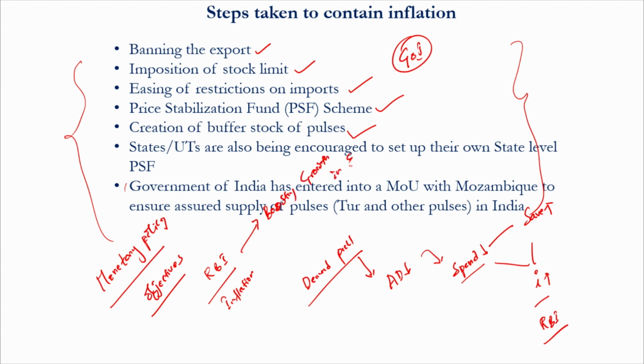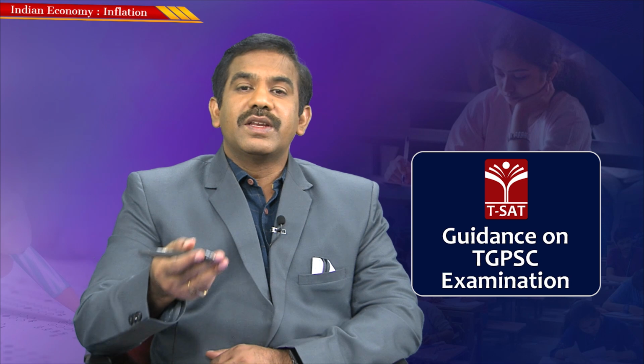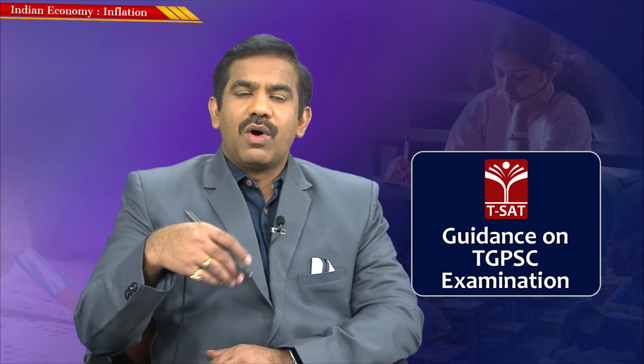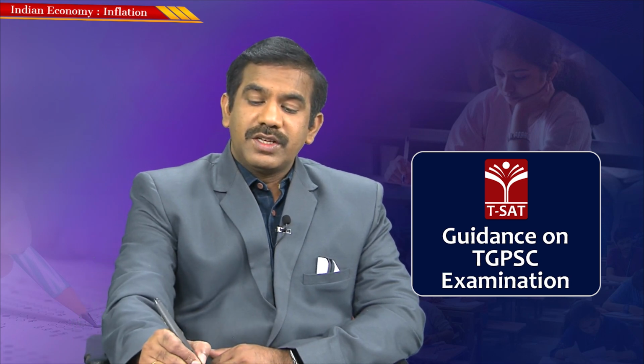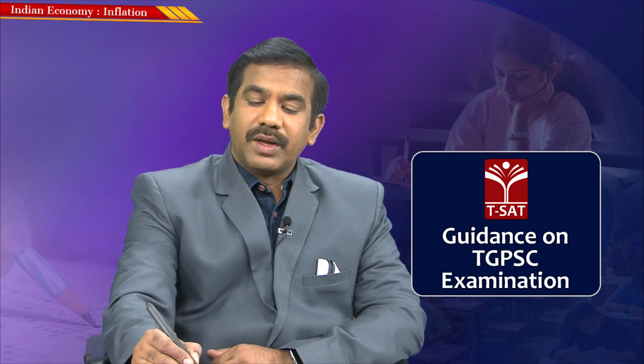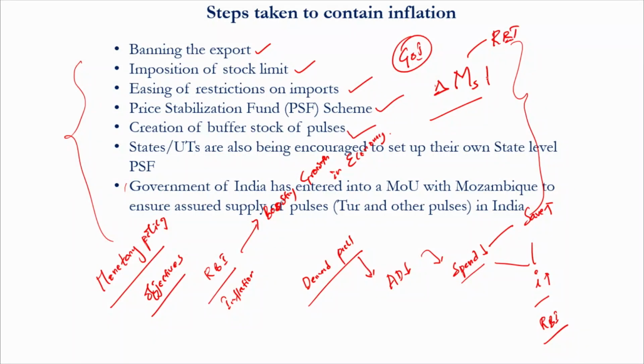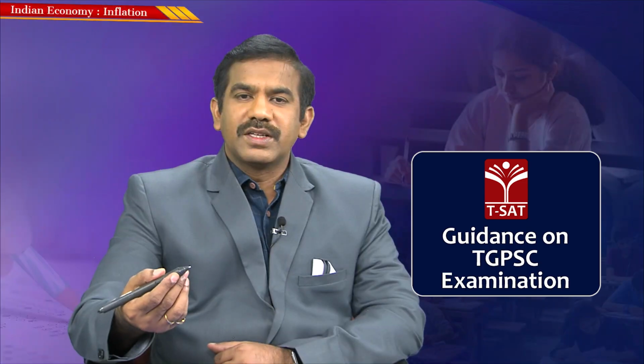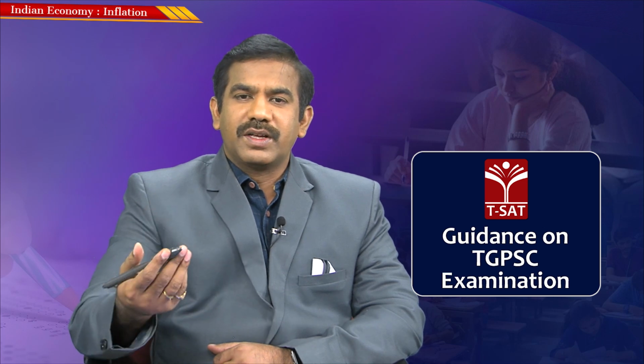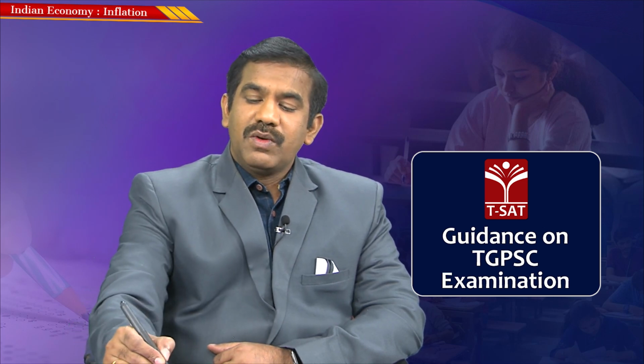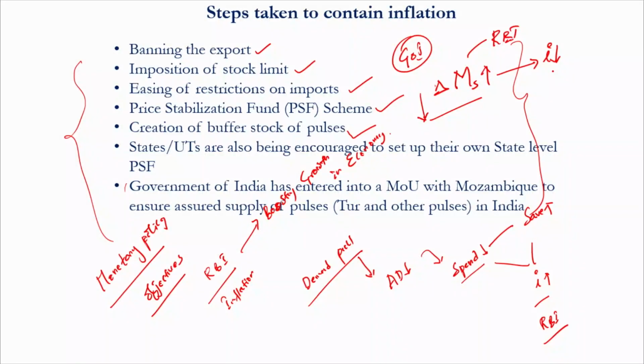So what does RBI simply do in the name of monetary policy? RBI simply influences the supply of money. It either increases or decreases the supply of money, because in India, changing the supply of money is a prerogative of RBI. When supply of anything increases, what happens to the value or the price of it? It decreases. So when RBI increases the supply of money, what happens to interest rates? They decrease. When RBI decreases the supply of money, what happens to the cost of money? That is, interest rates increase.